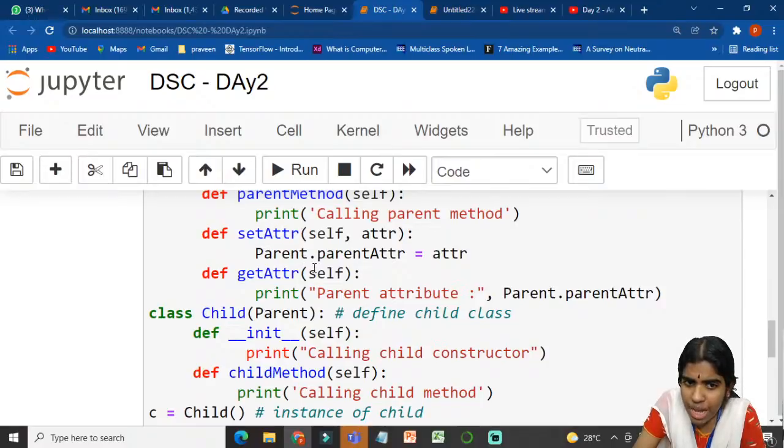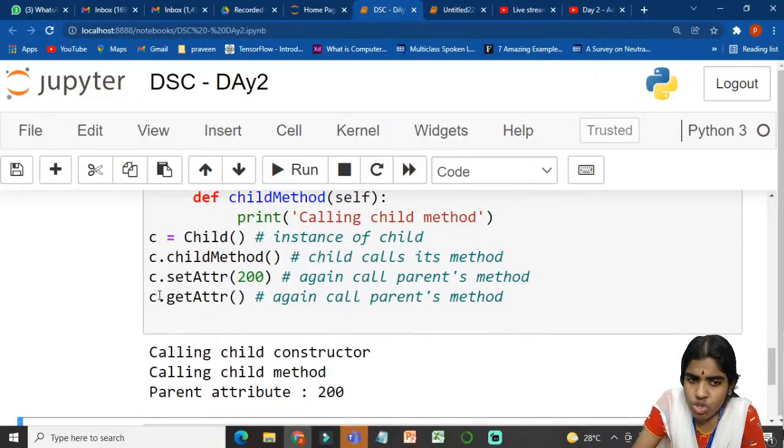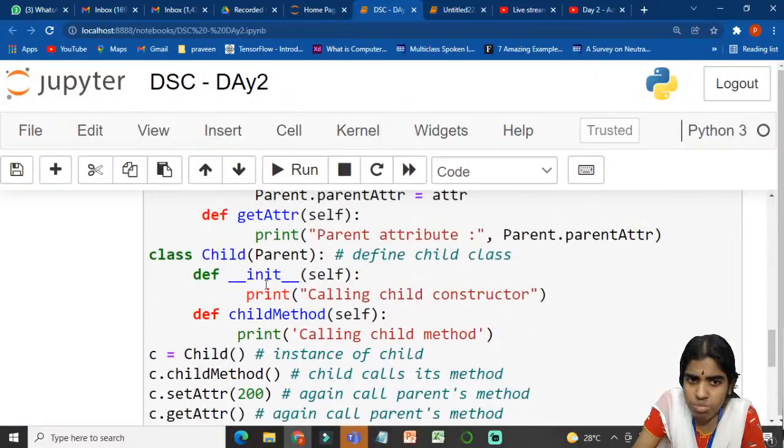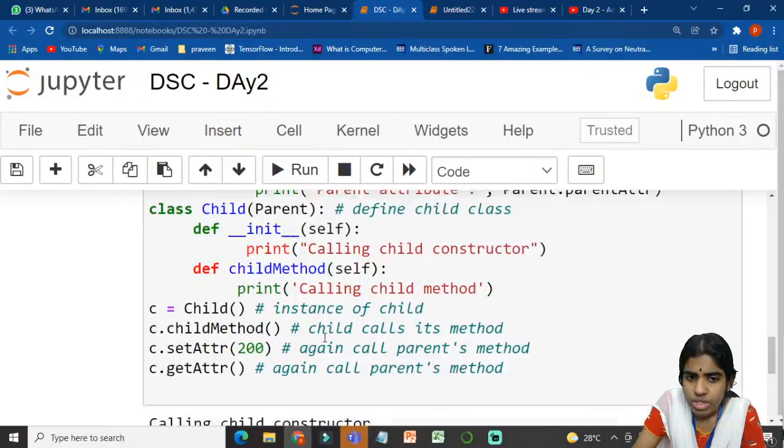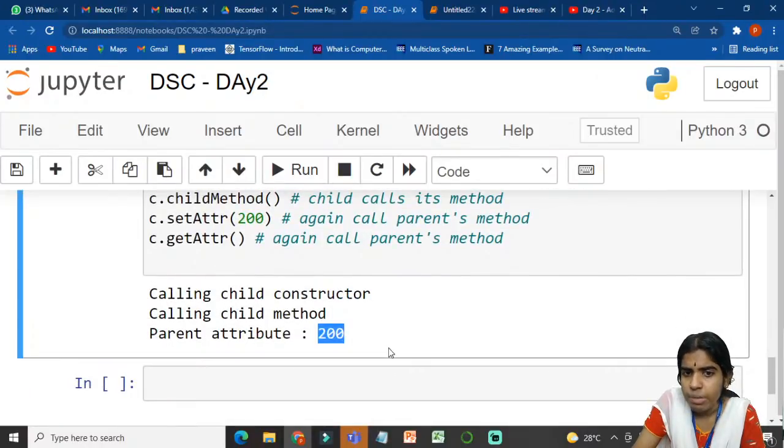I am setting my attribute using the set attribute function that is available in the parent class. Again, using the child class reference and the dot operator, I am calling the get attribute function. So I am printing the parent class attribute. 200 will be printed at my output. Are you clear with this example? What this example is doing.